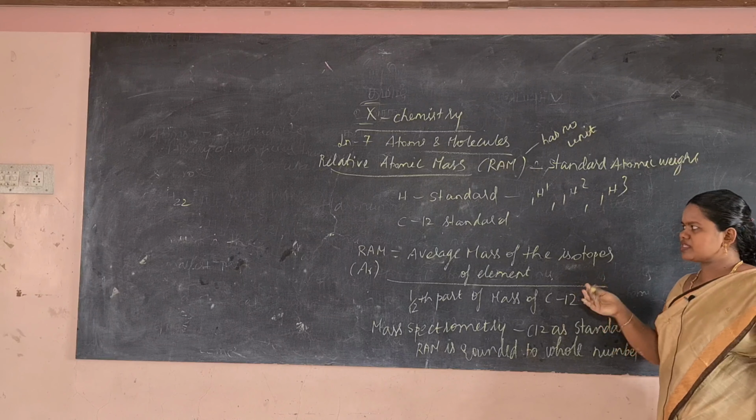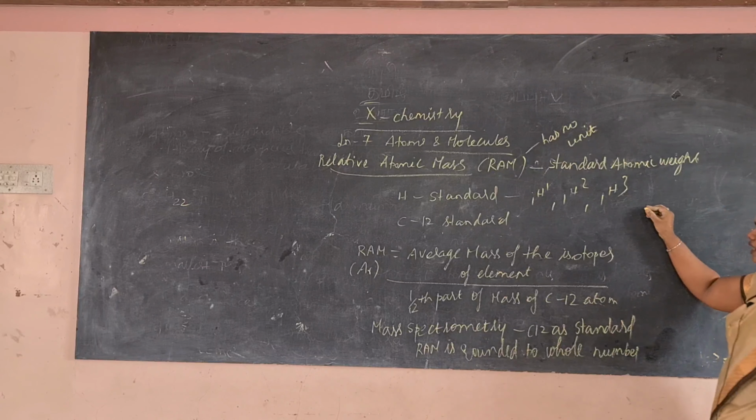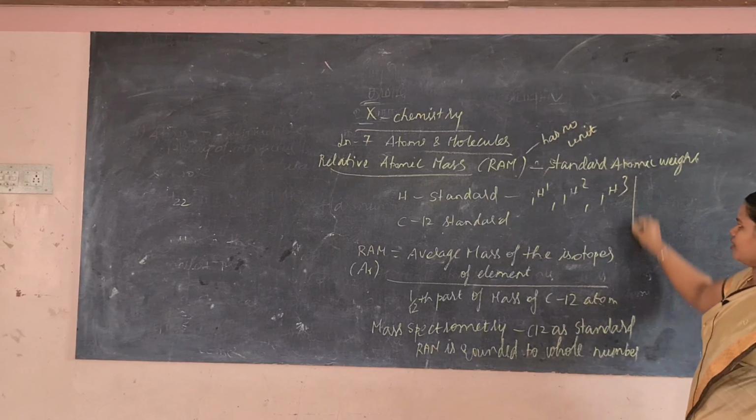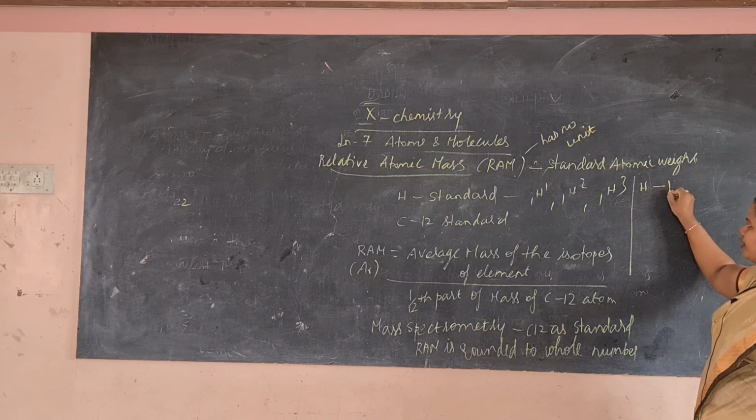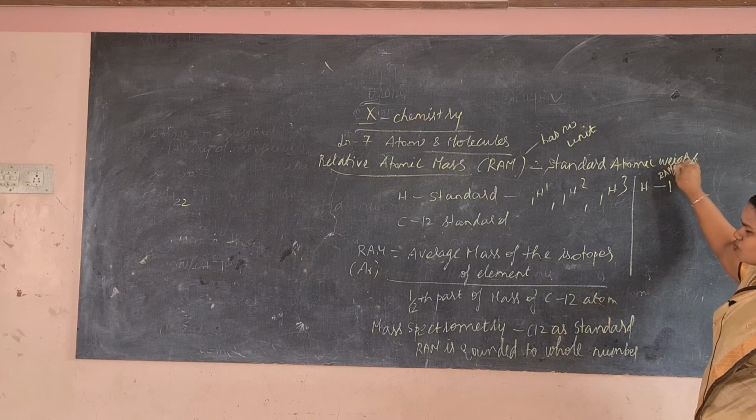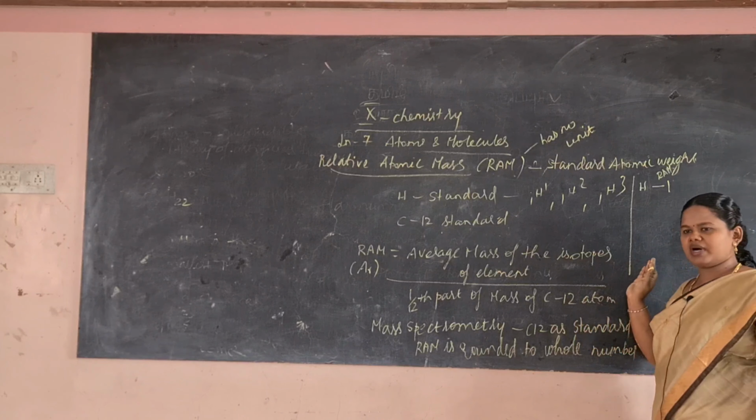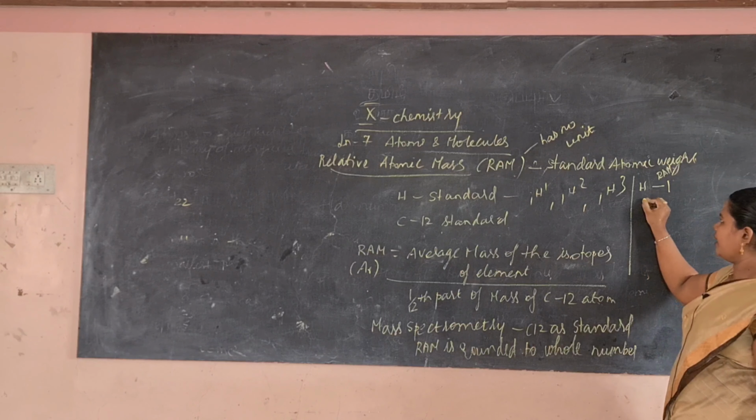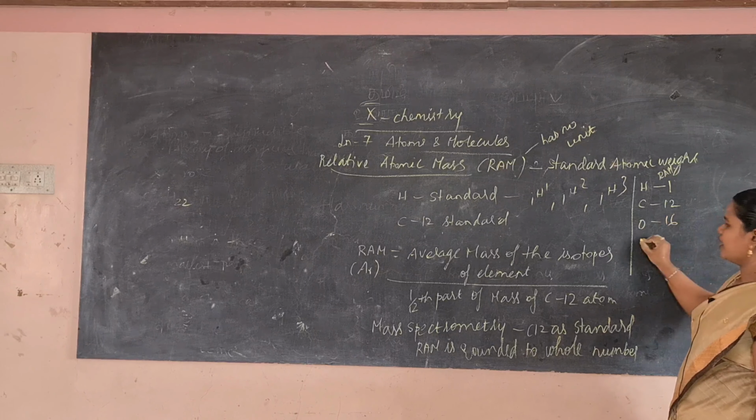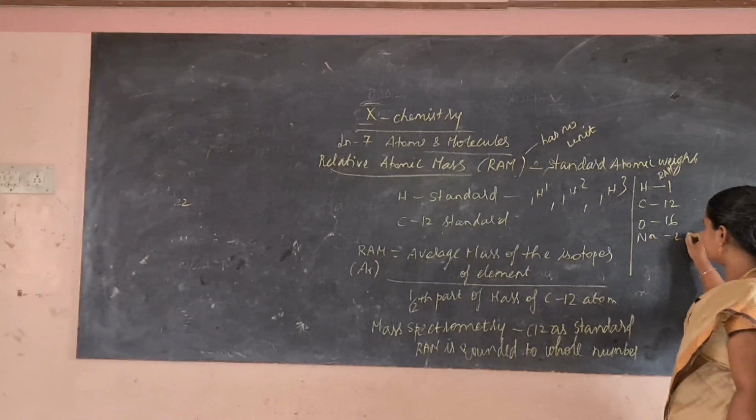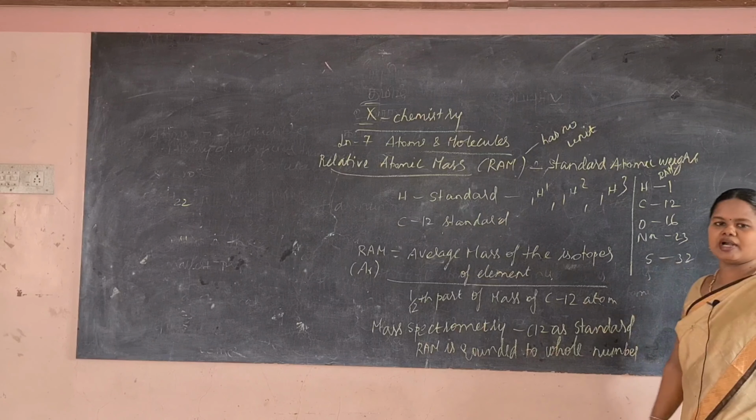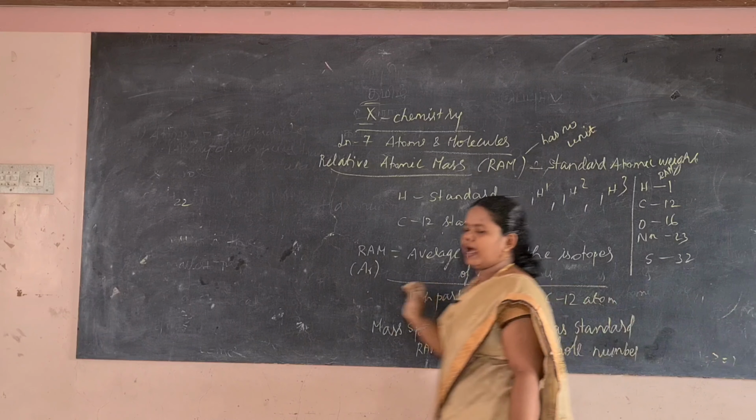As well as if atomic mass is expressed in gram, I'll give some relative atomic mass. For hydrogen, it is 1. So the relative atomic mass of hydrogen is 1, and for carbon it is 12, and for oxygen it is 16, and for sodium it is 23, and for sulfur it is 32. So these are the relative atomic masses of some of the elements.